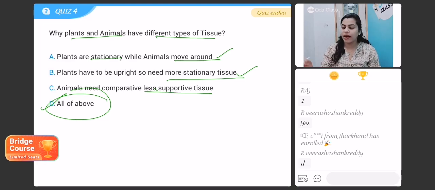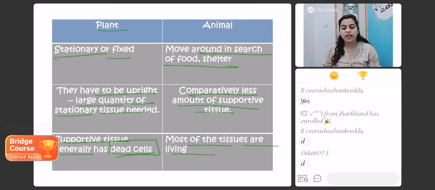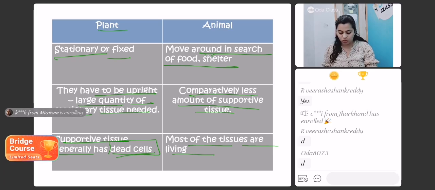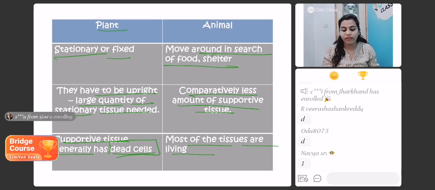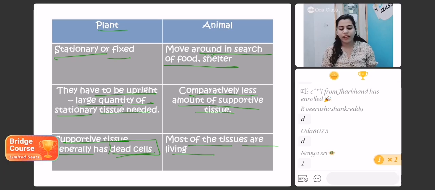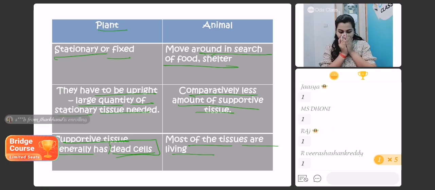Yes, sure, Gopinath. Okay, this is what it is. So yes, you can go through it once. So, are you all clear so far, students? Give me a quick one in the chat box if you are clear with what we have learned so far. Come on, give me a quick one, everyone. Well done.